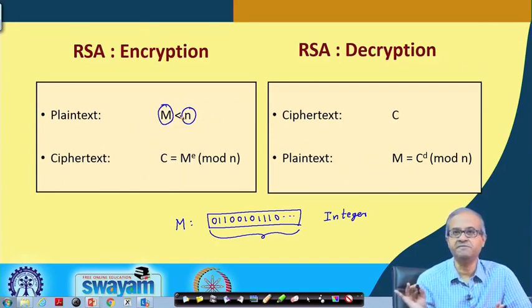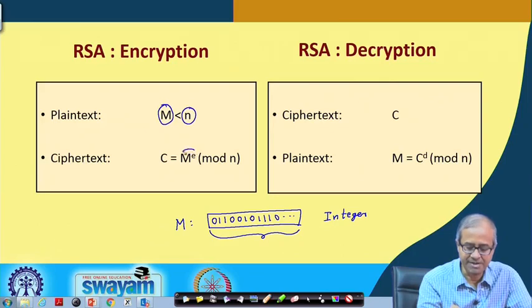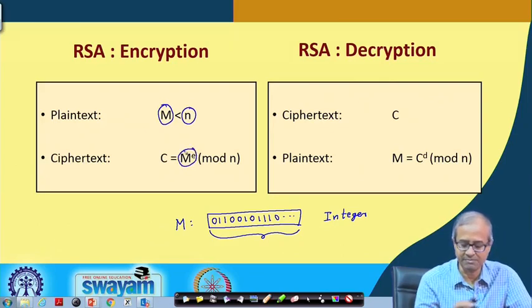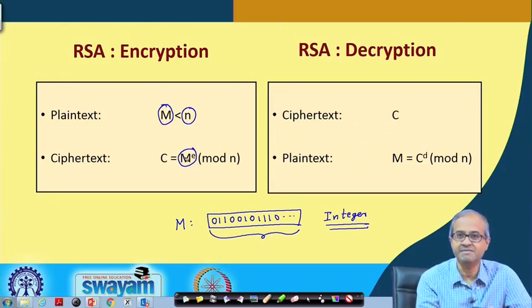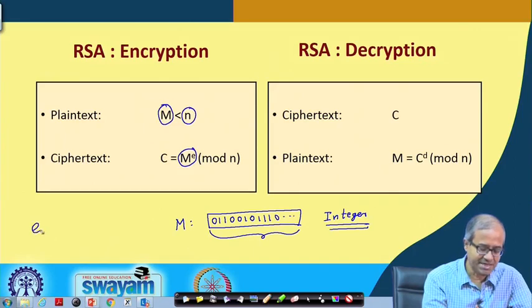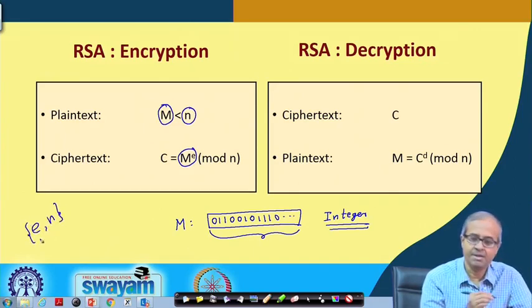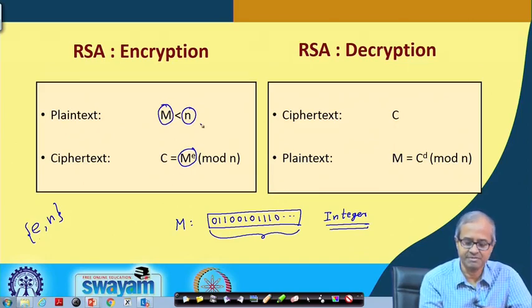Your encryption is very simple. You simply raise M to the power e, because M is regarded as an integer, to the power of another integer e. Because we had said e and n are your public key. So, using the public key you are doing the encryption. You need e, you also need n.